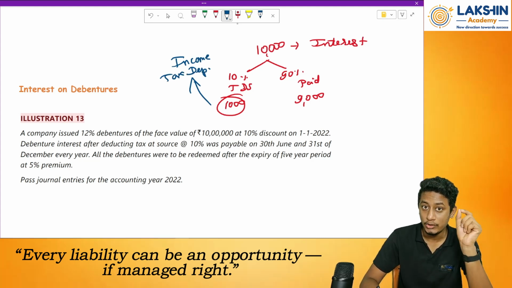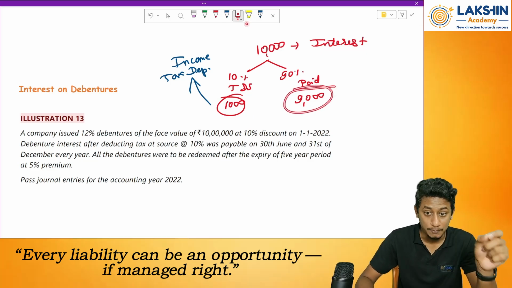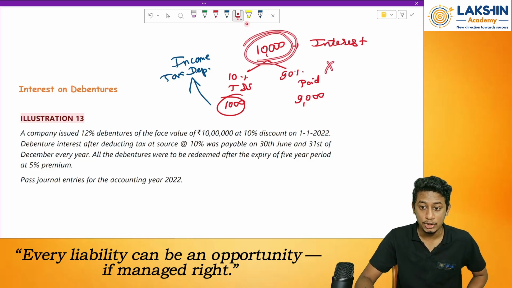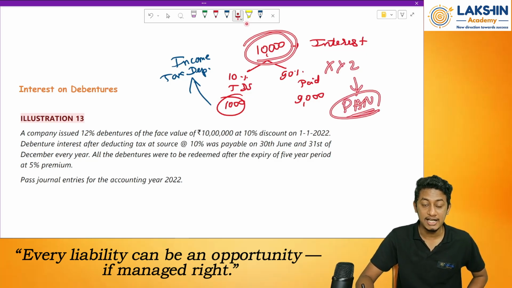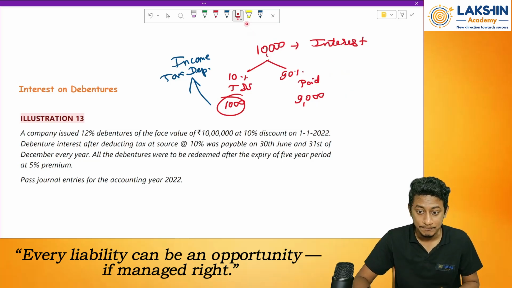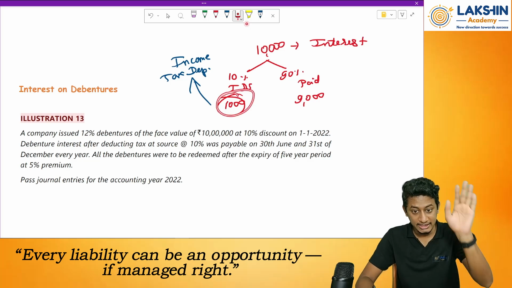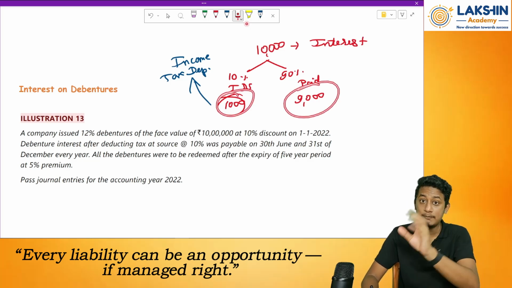I will pay this amount to the Income Tax Department, saying that I have paid 9,000 rupees. I was supposed to pay an income of 10,000 rupees to XYZ person. Against his PAN account number, I will mention that he was supposed to receive 10,000. But I did not pay 10,000. I have paid rupees 9,000, and 1,000 I have held back as TDS. See, it is the income of this person only, but I will pay it to the Income Tax Department.